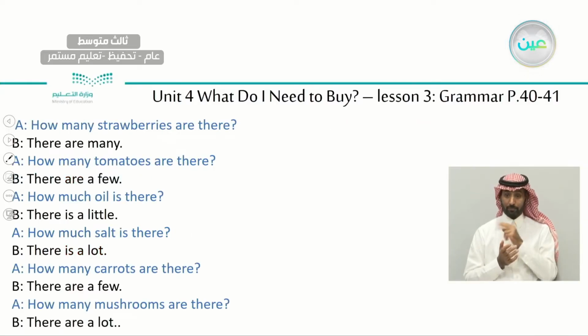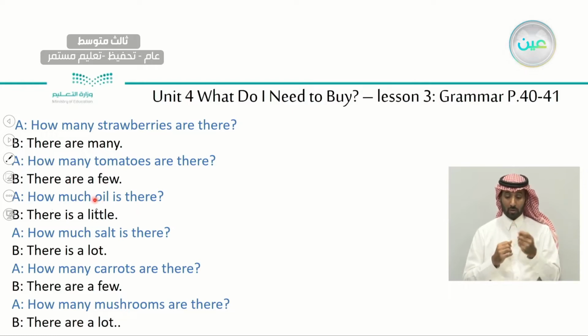This is just an example. This is more practice, okay? Let's read it together. How many strawberries are there? So, many, because strawberry is countable, we use many and are, plural. There are many. How many tomatoes are there? There are a few.